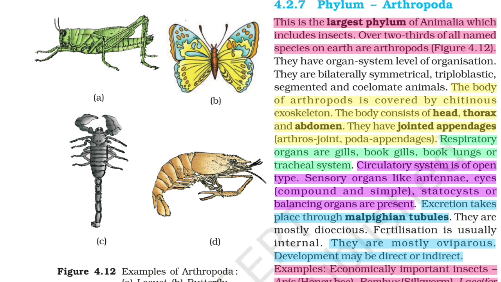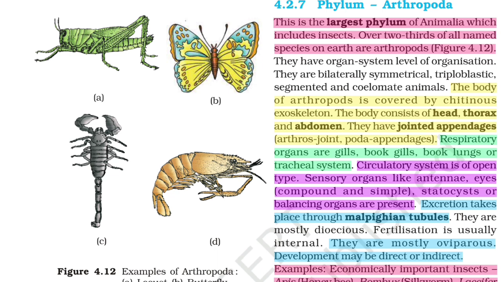The body of arthropod is covered by a chitinous exoskeleton. The body consists of head, thorax, and abdomen. They have jointed appendages. Arthros means joint, poda means appendages. Respiratory organs are gills, book gills, book lungs, or tracheal system. Circulatory system is of open type. Sensory organs like antennae, eyes, compound and simple. Statocysts or balancing organs are present. Excretion takes place through Malpighian tubules.